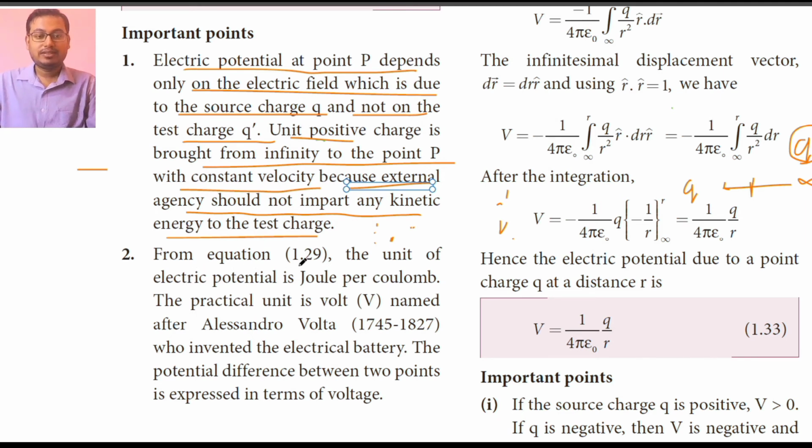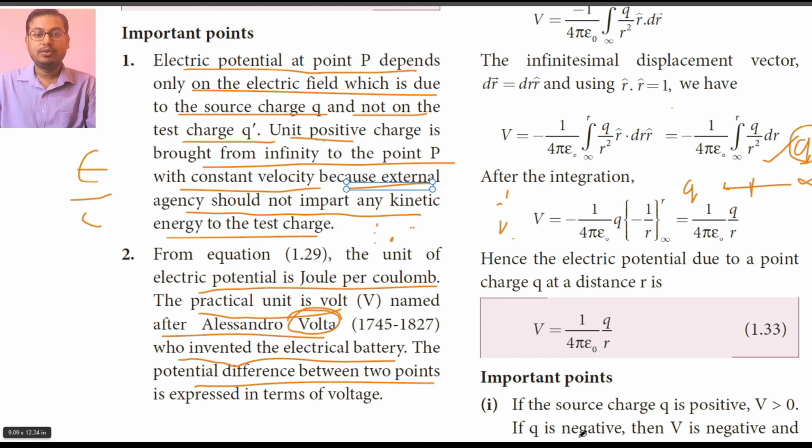From equation 1.29 which we have seen earlier, the unit of electric potential is joule per coulomb. Joule is for energy, and coulomb is for charge. So electric potential is equal to energy by charge. The practical unit is volt, named after Alessandro Volta. He was Italian, so don't say it wrongly. He invented the electrical battery. The potential difference between two points is expressed in terms of voltage.